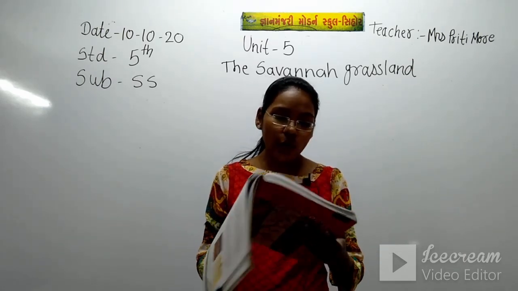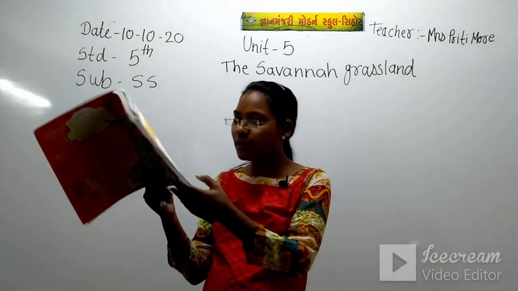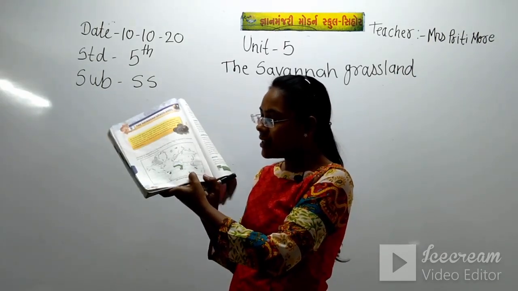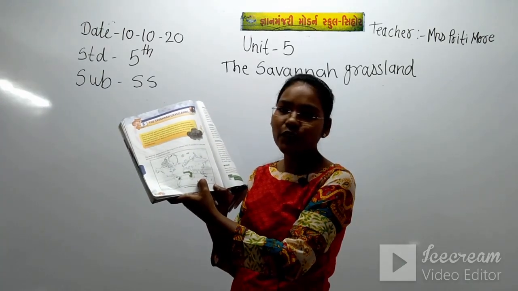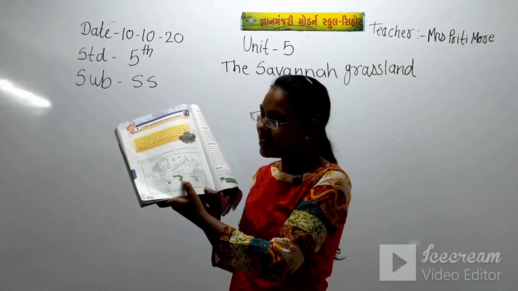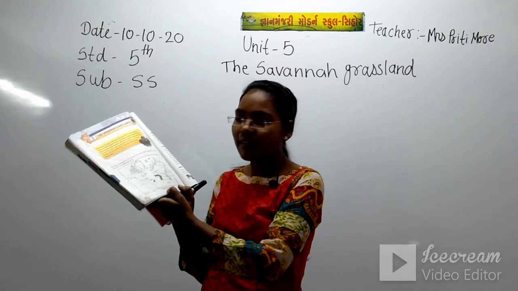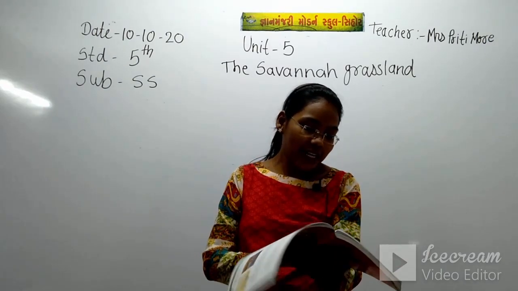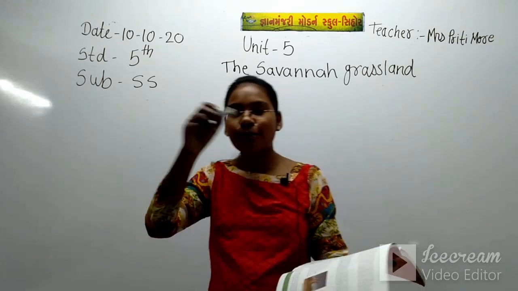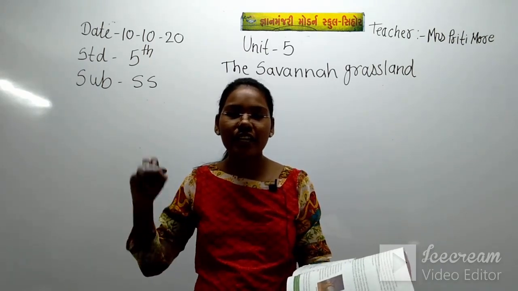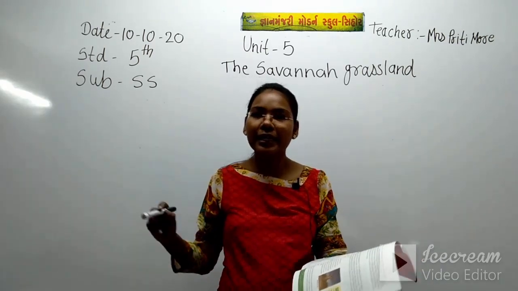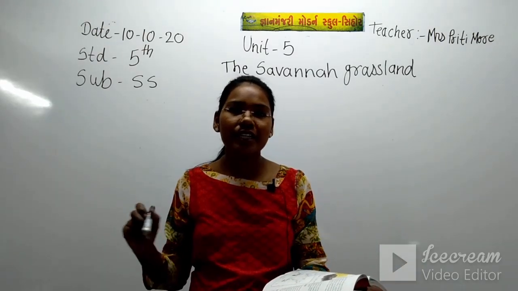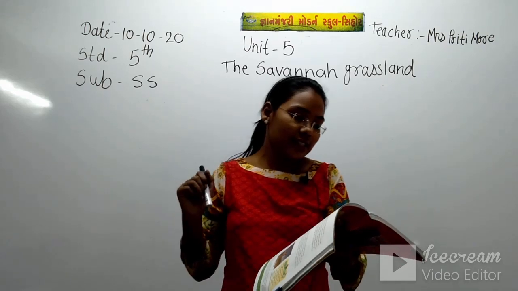First we'll see the location. Here is a map of the Savanna grassland. The savanna is in green color, which indicates the Savanna grassland. It is a particular grassland region, and that grassland region's name is Savanna. That's why the chapter name is Savanna grassland.